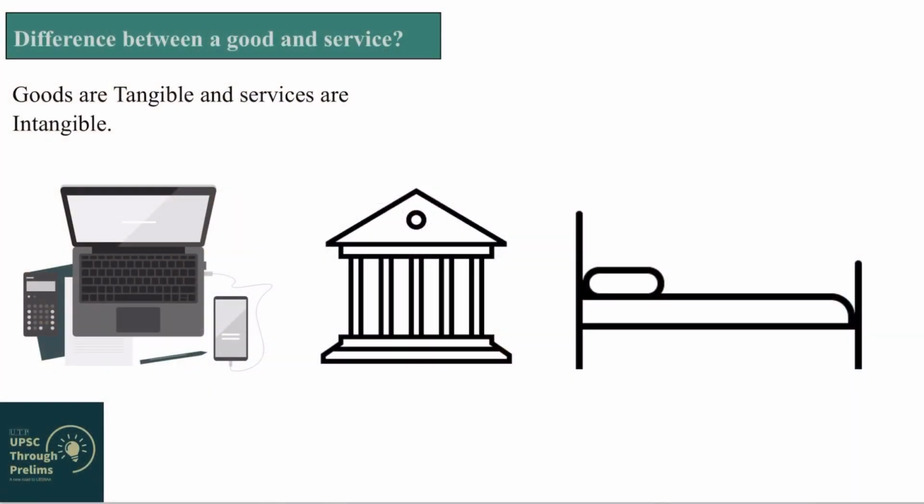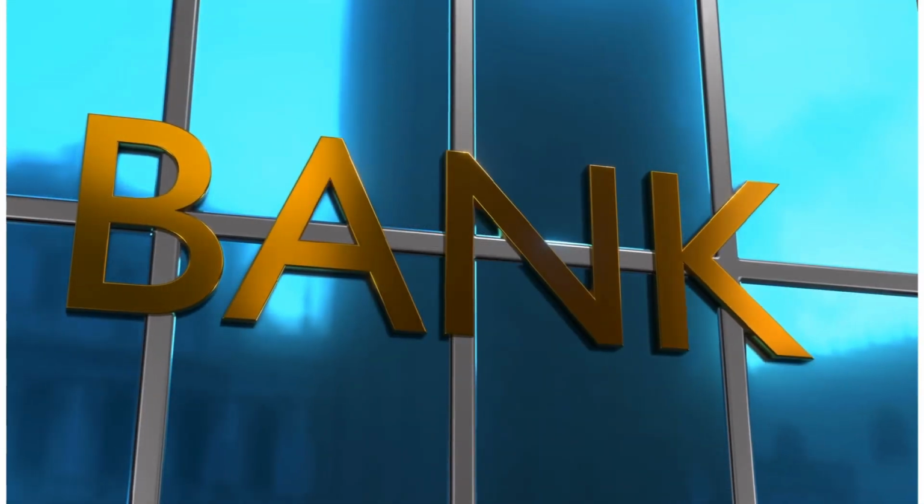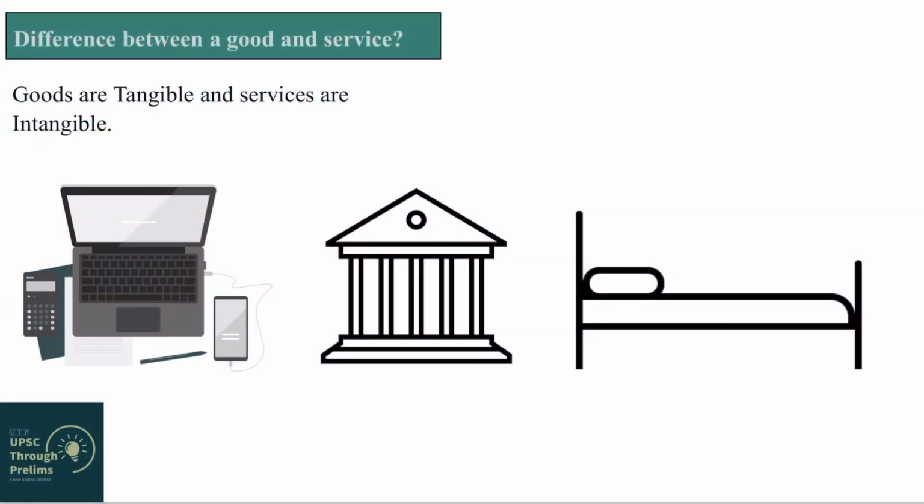That advice, you cannot see it or carry it, but you can feel it. You can understand it, right? So that advice is called service. Similarly, if you go to a bank, banking advice is given to you. You do banking activities. Those banking activities are intangible in character. So those things which are intangible in character are called services, and goods are tangible in nature, right?